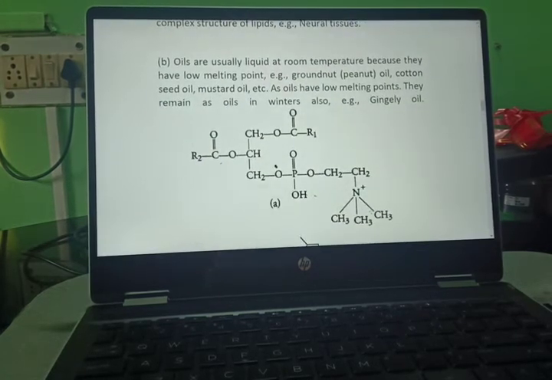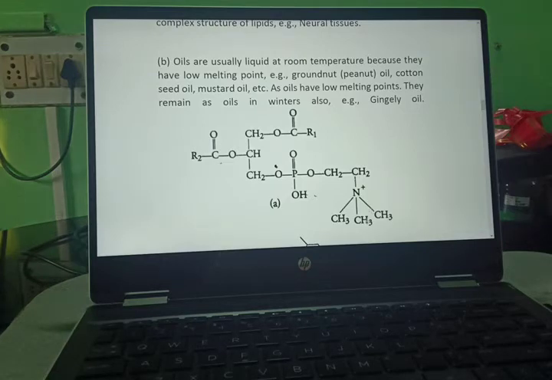Oils are usually liquid at room temperature because they have low melting point, for example groundnut oil, cottonseed oil, mustard oil, etc. As oils have low melting point, they remain as oils in the winters also.